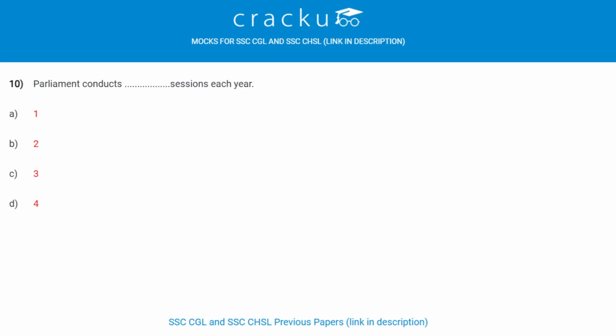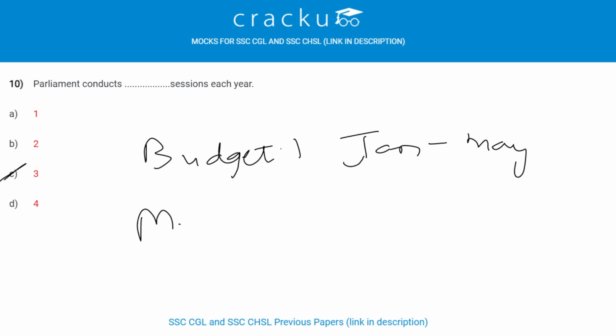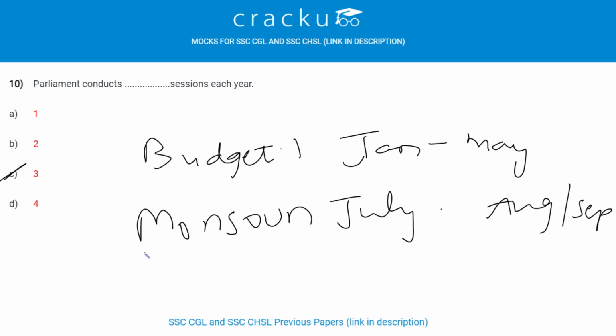Parliament conducts dash sessions year. Parliament conducts 3 sessions every year. Budget session from January or February to May. Monsoon session from July to August or September, and winter session from November to December.